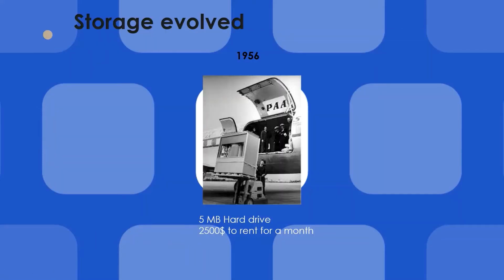Let us quickly talk about how storage evolved from that point in time up to the present. This is a picture taken in 1956. You can see a 5 megabyte hard drive, such a huge thing. It was shipped by aircraft and cost around $2,500 just to rent it for a month, not even to buy it.